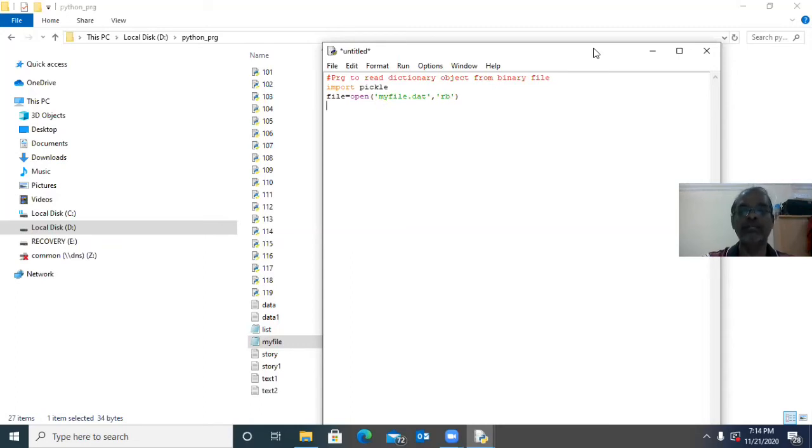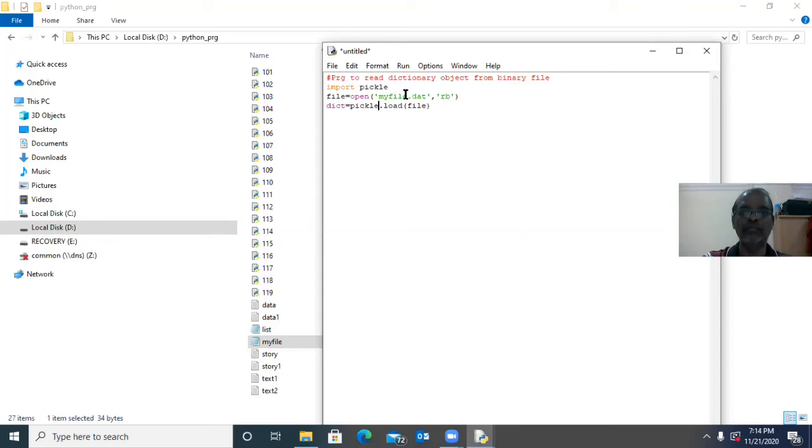Now myfile.dat contains one object, that is a dictionary object. Here file.load with the file object. Whatever is available in the file object, that is myfile.dat, will be stored into dict.